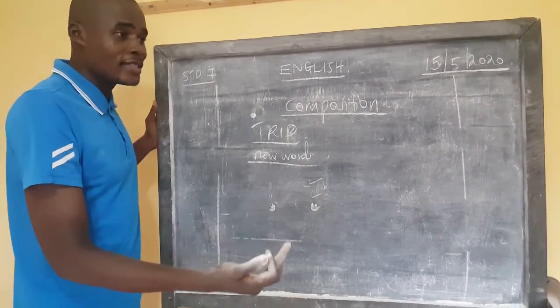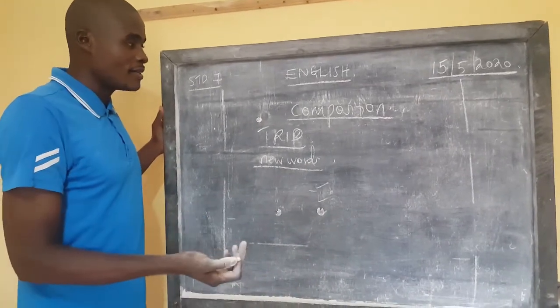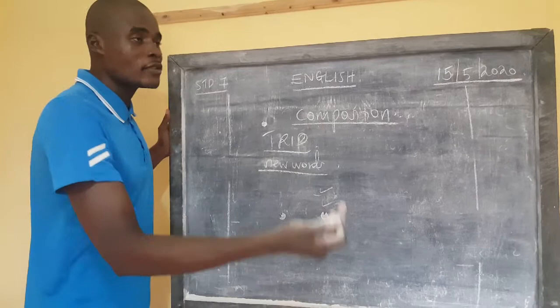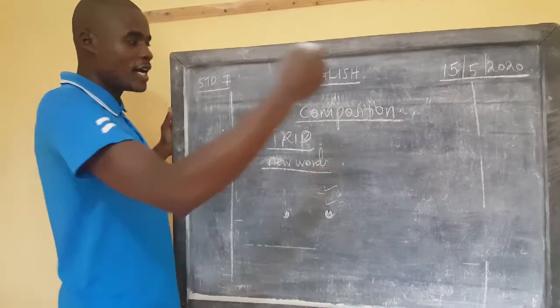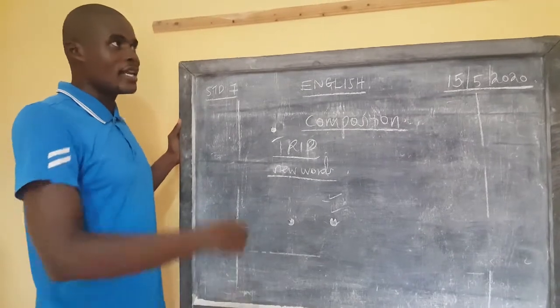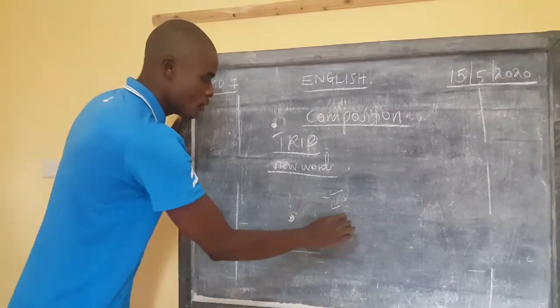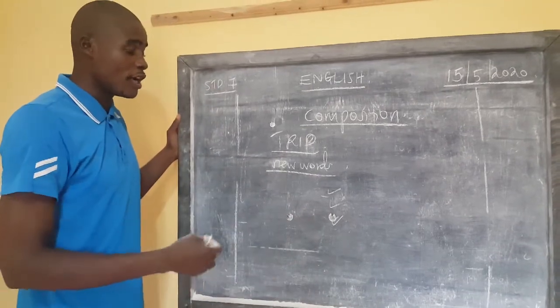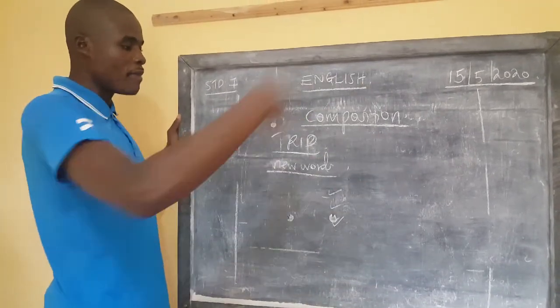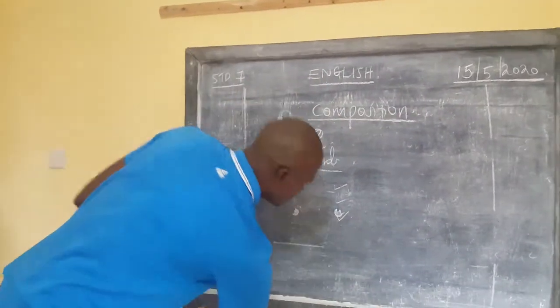Your driver may be arrested because of speeding. After that, he may be released on a bond. You continue the journey until you reach the place of visit. Tell us how you visited the place well, whatever you saw, the challenges you underwent, and how the journey back was. That is a good composition because it has captured almost everything.